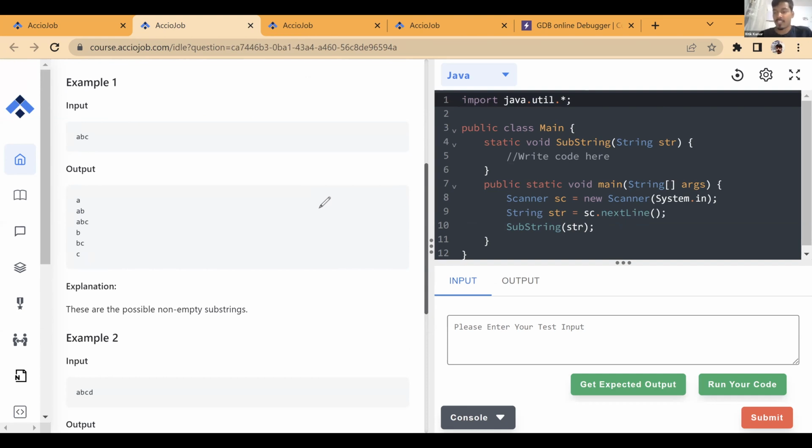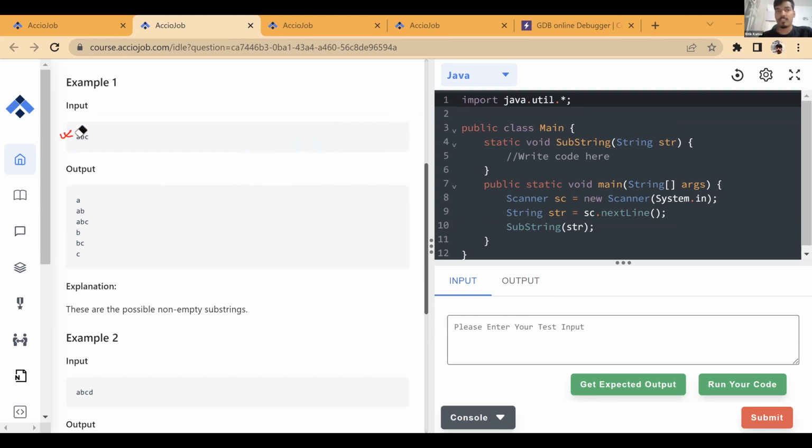If you are appearing for an SDE2 or senior engineer level, then the interviewer won't ask you. But if you are appearing as a fresher engineer, then interviewers ask you to implement those functions. Even at senior levels, they may ask how this function would be implemented if I ask you to implement it yourself. So don't rely too much on functions, because these functions have very simple logic. For example, substring is a very simple logic, so the interviewer can definitely ask you how to find that substring yourself.